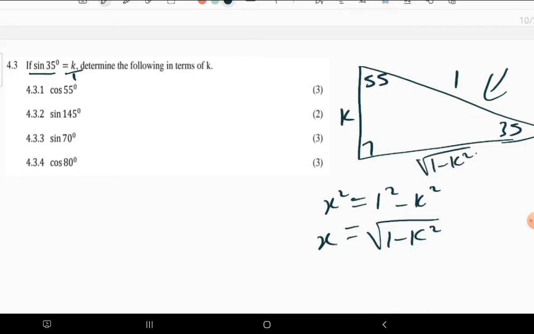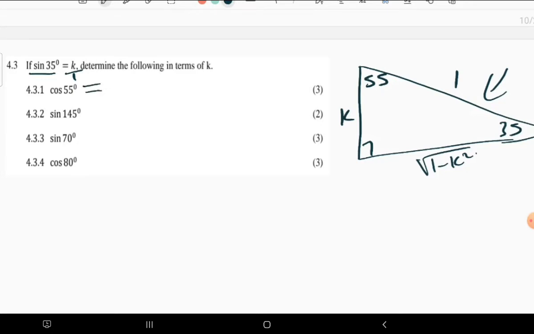You just need to know how to use your Pythagoras theorem and not confuse things. Now, what is cos 55 equal to? We have 55 here, and we know that cos is adjacent over hypotenuse. The adjacent side of 55 is k, and the hypotenuse is 1. So cos 55 is just equal to k.